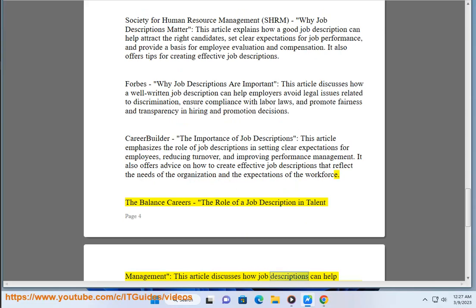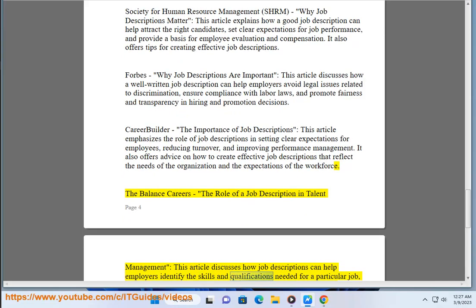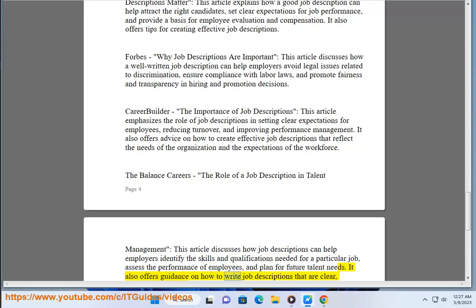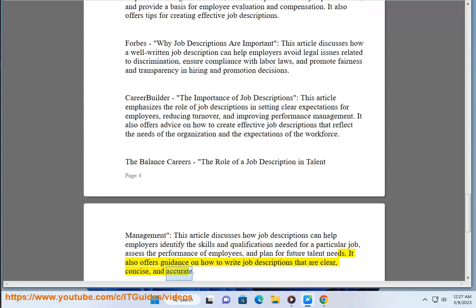This article discusses how job descriptions can help identify the skills and qualifications needed for a particular job, assess the performance of employees, and plan for future talent needs. It also offers guidance on how to write job descriptions that are clear, concise, and accurate.